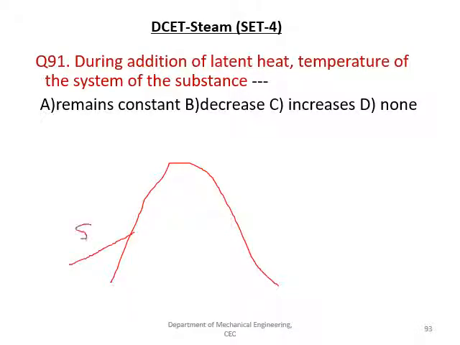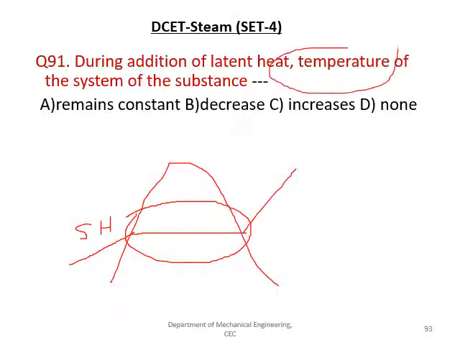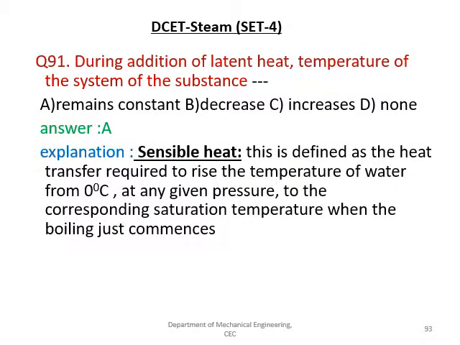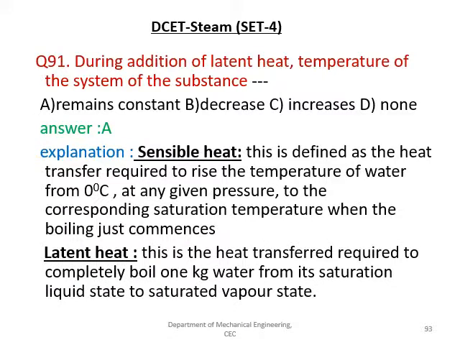Sensible heat is applied up to the saturation point. After that, latent heat is involved, then it comes as a superheat. So during this point, in between, the temperature will remain constant. Let us examine the answers given over here. So the answer is A, that is remains constant. And latent heat is the heat transfer required for the phase change to take place.